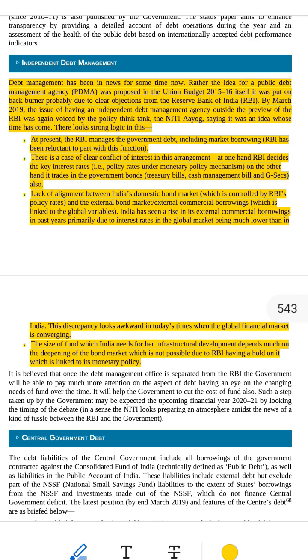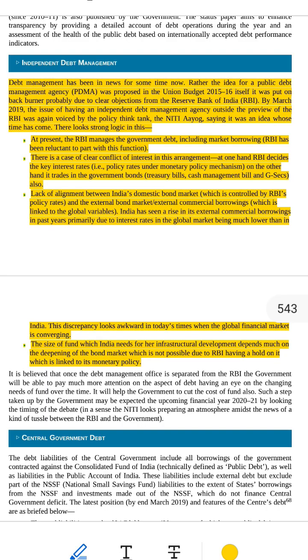Absolutely. Let's explain independent debt management in even more detail, word by word, step by step, with super simple examples and clear logic, like I'm teaching a 10-year-old with zero background. I promise you'll understand everything by the end.